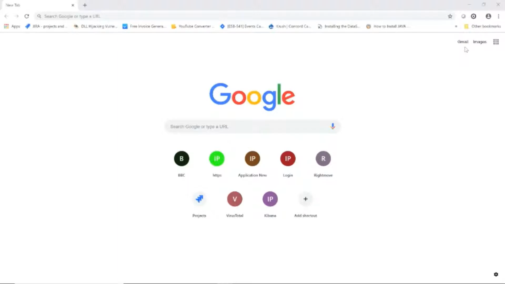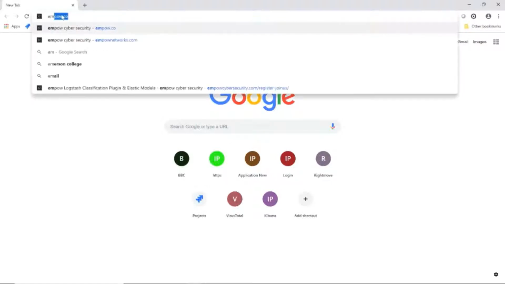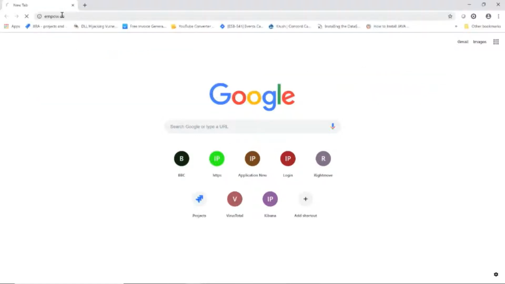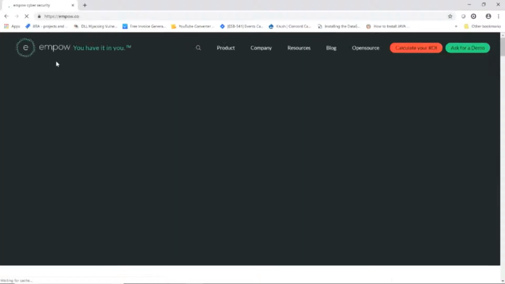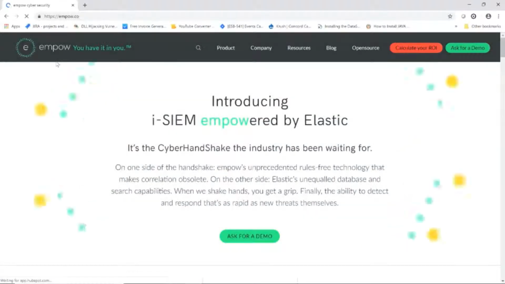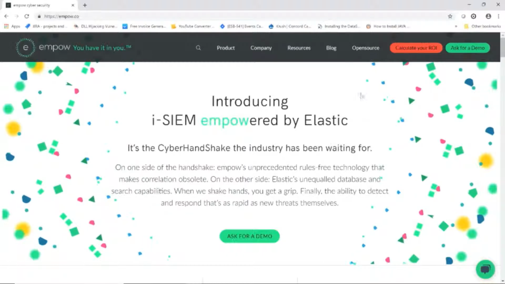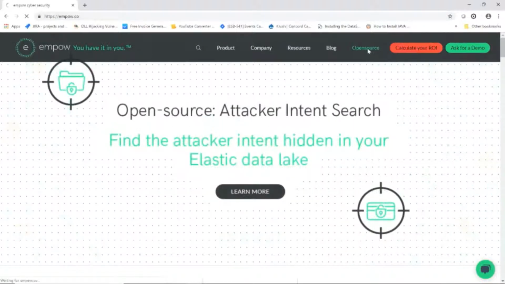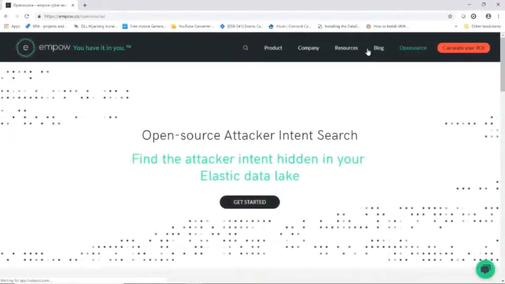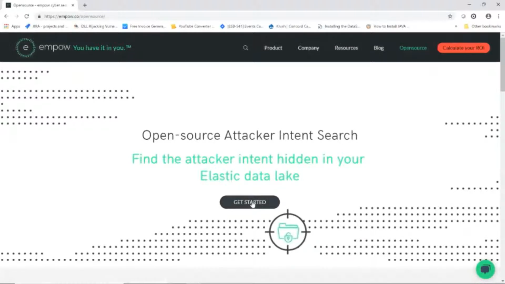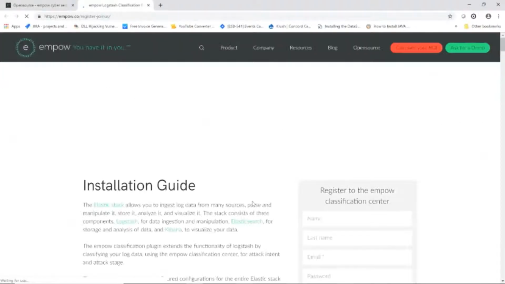Let's look at the website. The website should be your primary location for any support or any further information. Likewise, this is the place you want to register. So go to empow.co. Once the page is loaded, you can see at the top right-hand side, there's an open source link. So click on that. And then you can hit the Get Started button in the middle of the screen.